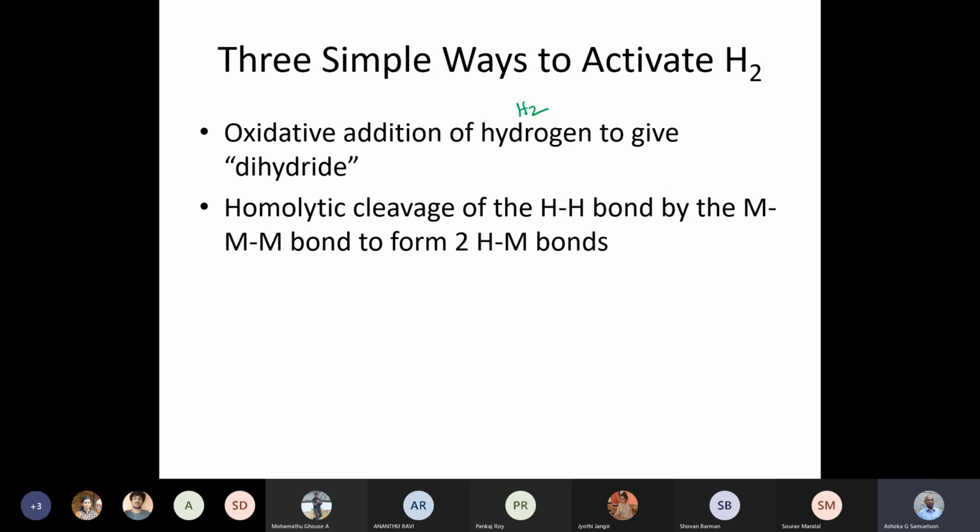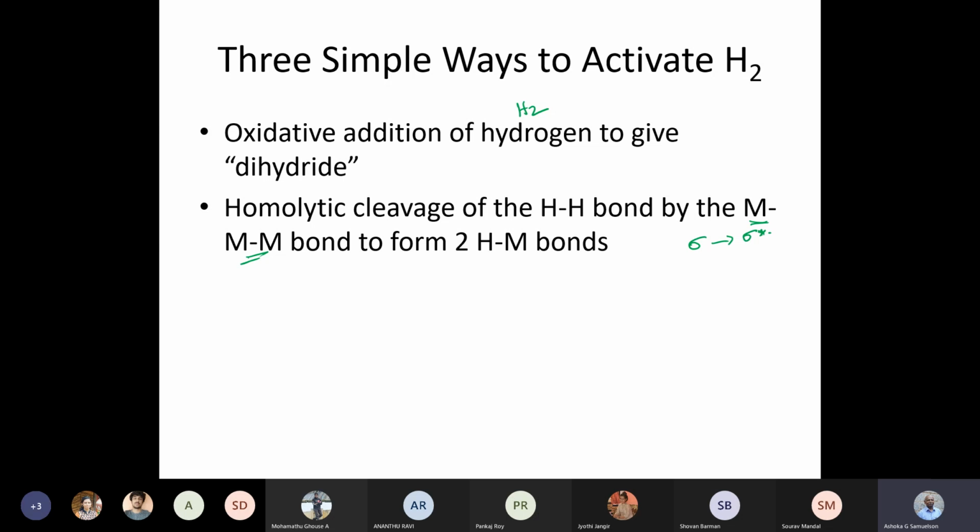Now, you might wonder, the M-M sigma bond and the H-H sigma bond will have the same symmetry. So how come they are not orbital controlled? The fact is, the orbitals are still not symmetry matched, but in terms of energy, the energy required to span the gap between the M-M sigma bond and the sigma star bond is very small. So M-M bonds are weak. If you have a weak bond, that means the sigma to sigma star energy gap is small, and if that gap is small, you can break that bond fairly easily.